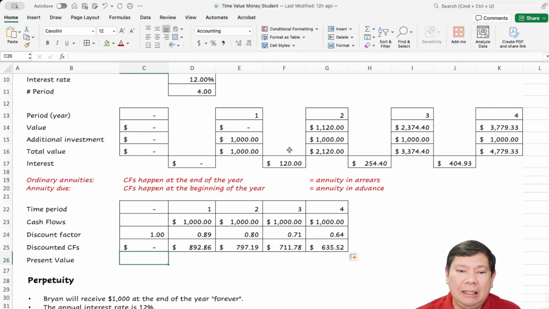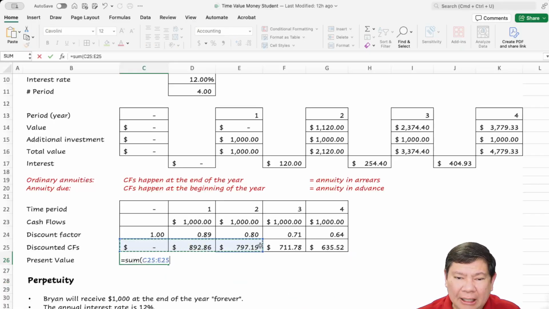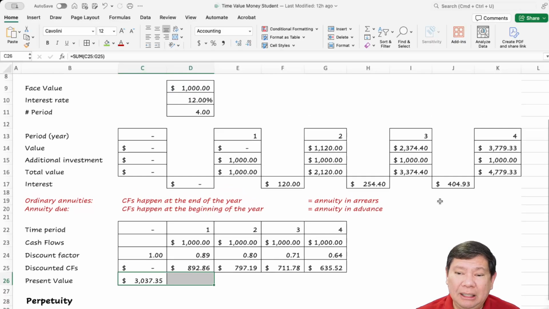Okay, and you can calculate the present value as the sum of all the discounted cash flows. You get 3,037.35. So the present value of the annuity that Brian did, $1,000 per year for the next 4 years, done at the end of the year with 12% interest, is going to be 3,037.35. Most of the time, again, we're going to use the present value instead of the future value, but the formula will be just a reverse.